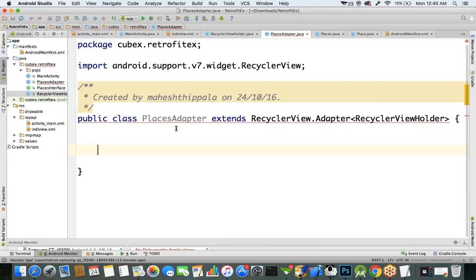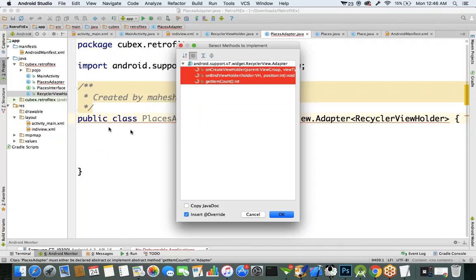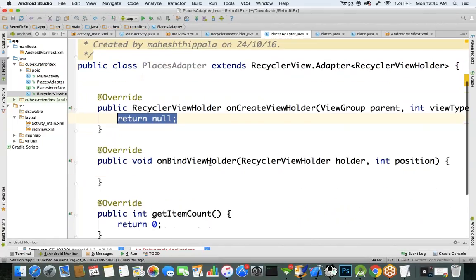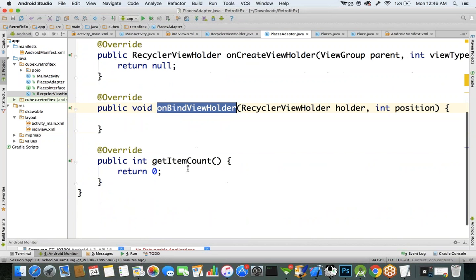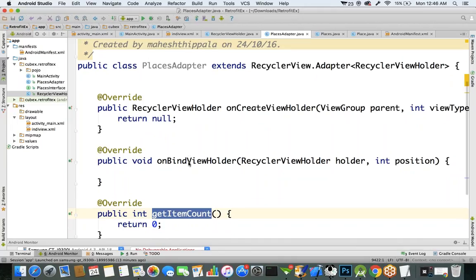So here we had to add one constructor. Here it's going to show an error. Click on that error and implement the methods. It contains three methods, and we have to provide the implementation: onCreateViewHolder, onBindViewHolder, and getItemCount. Now in this adapter class, in the getItemCount method, we have to specify how many items you want to present.